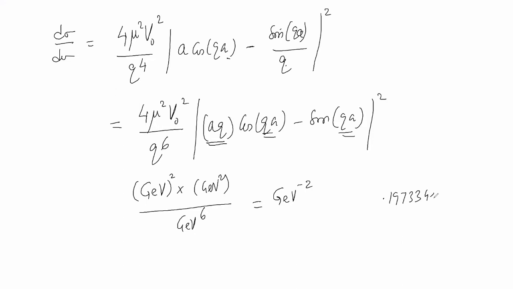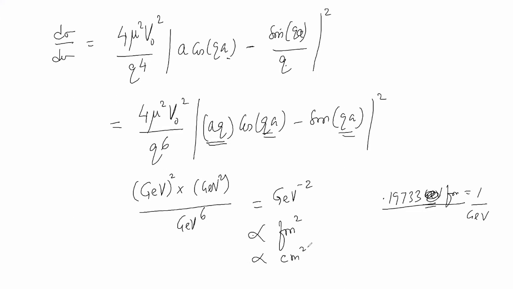And what I have told you, that 0.19733 GeV Fermi is 1. That means if I have to write GeV here, this will become this much of Fermi. On GeV minus 2, this will become proportional to Fermi square. And what is Fermi square?